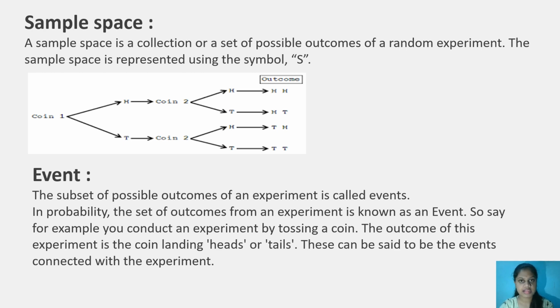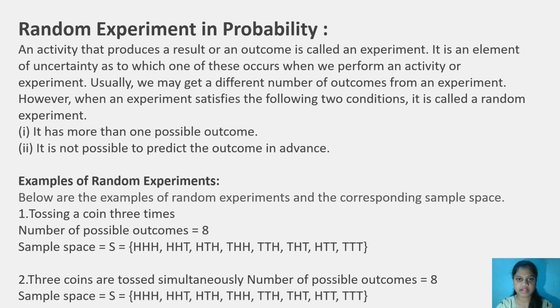Let's move on to the next topic, that is random experiment in probability. An activity that produces a result or an outcome is called an experiment. There is an element of uncertainty as to which one of these occurs when we perform an activity or experiment. Usually, we may get a different number of outcomes from an experiment. However, as we saw in the last example, for tossing coin 1 time, we got 2 outcomes, whereas for tossing coin 2 times, we got 4 outcomes. So the outcomes may be different.